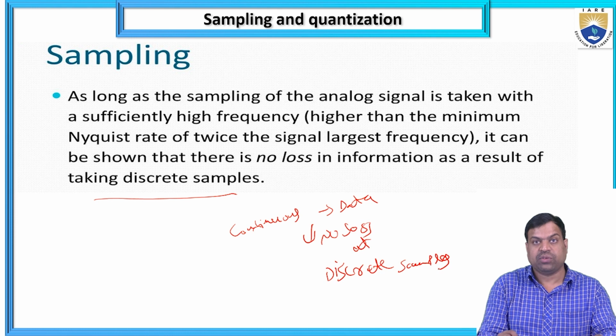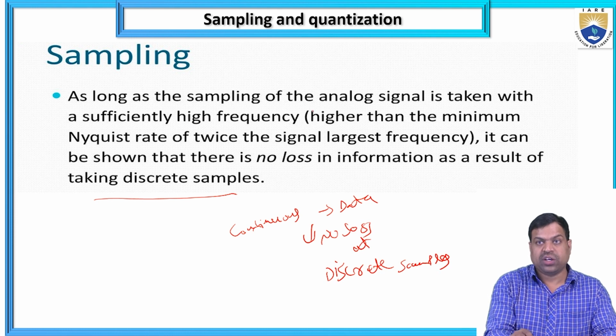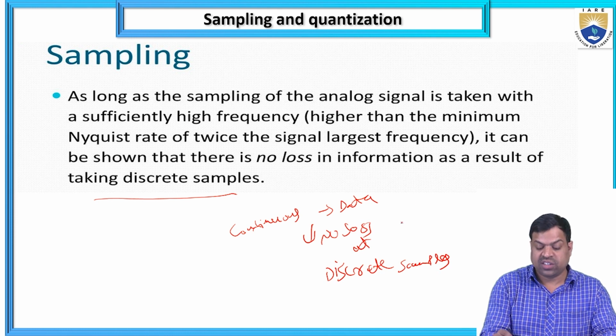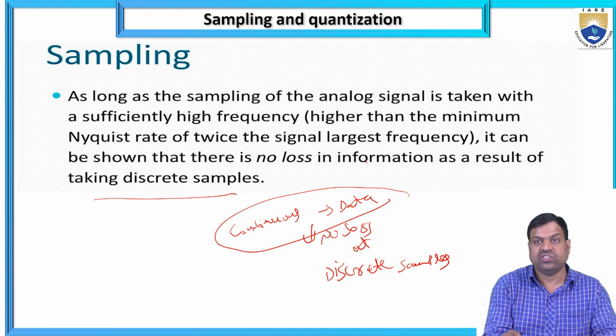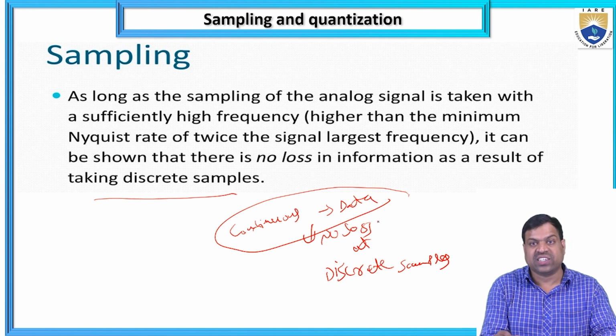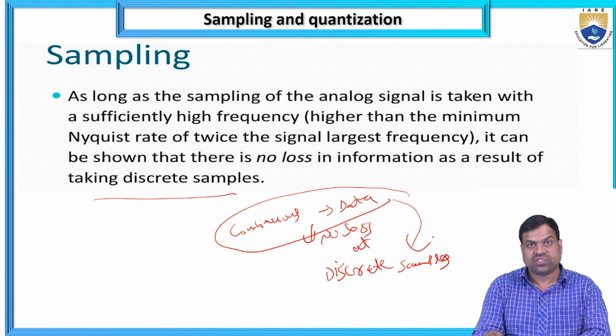No loss at discrete levels. So as long as the sampling of the analog signal, which means continuous data, is taken at a sufficiently high frequency, higher than the minimum Nyquist rate of twice the largest signal frequency, it can be shown that there is no loss in information as a result of taking discrete samples. Okay, continuous is taken to discrete samples.